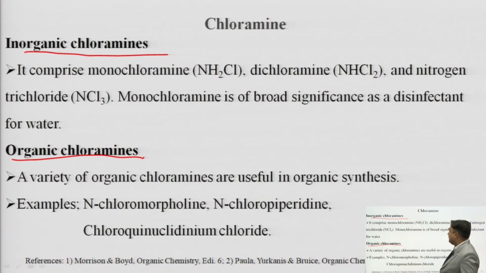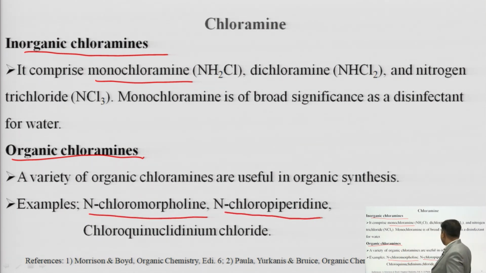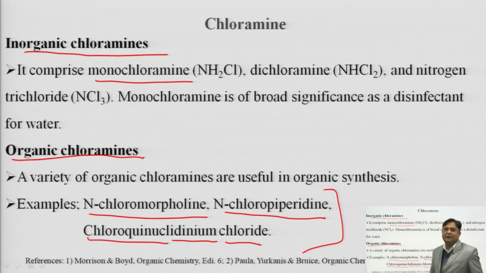Okay. So, inorganic chloramine has disinfectant properties. It may be monochloramines, dichloramines or nitrogen trichlorides. Generally, monochloramine is used as a disinfectant agent. Okay. Organic chloramines include N-chloromorpholine, N-chloropiperidine, chloroquinidinium chloride. So, these organic chloramines have importance in the synthesis of organic compounds.